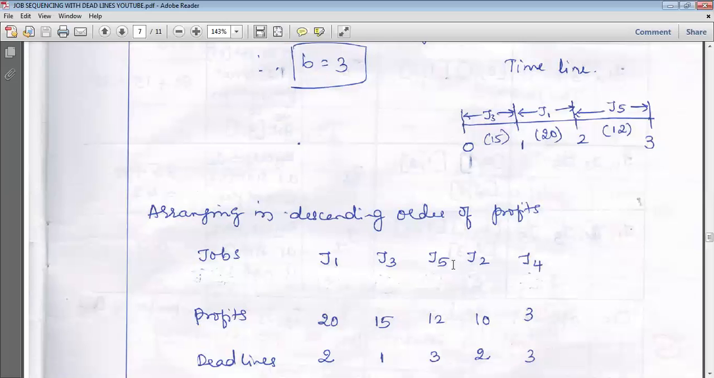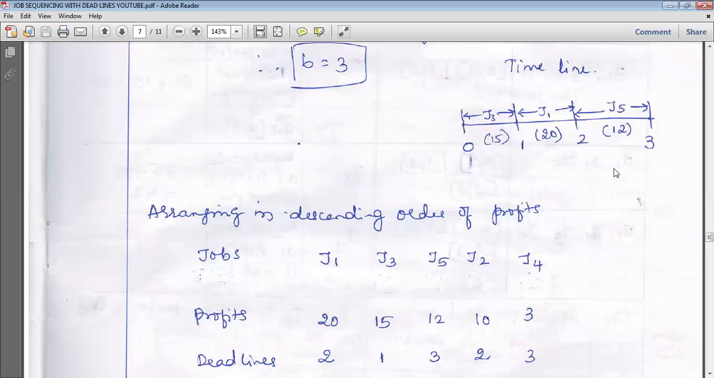Next person's job, that is J5. What is the profit? 12 rupees. And what is the deadline? He is ready to wait for 3 hours. Means 0 to 1 is first hour, 1 to 2 is second hour, 2 to 3 is third hour. So we'll allocate this one to this place, that is the 2 to 3 location.